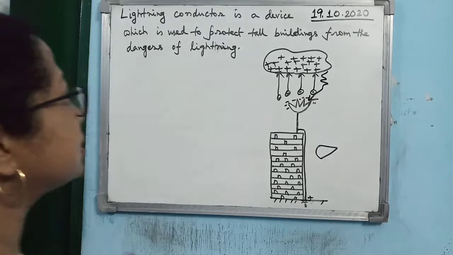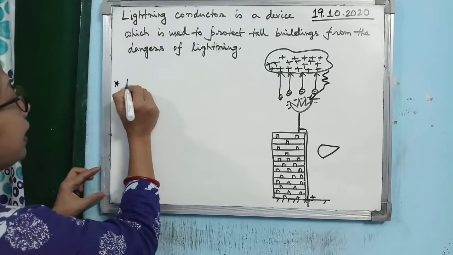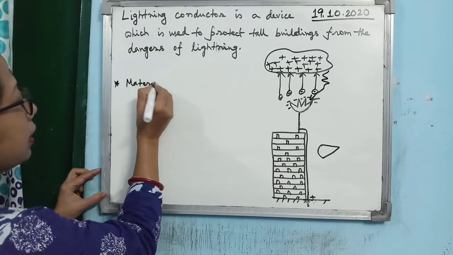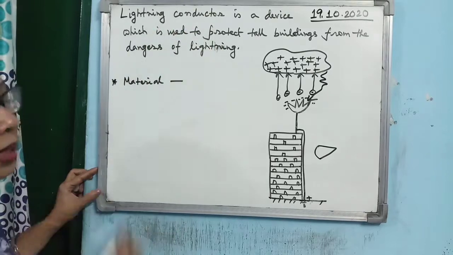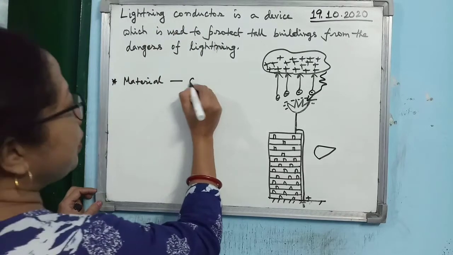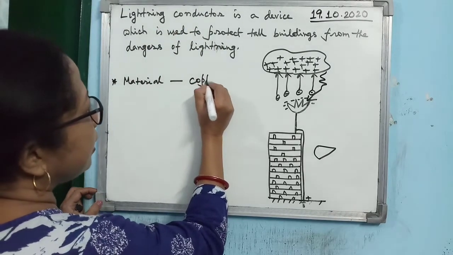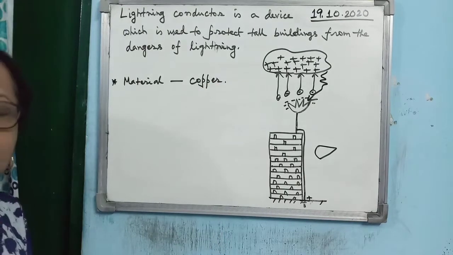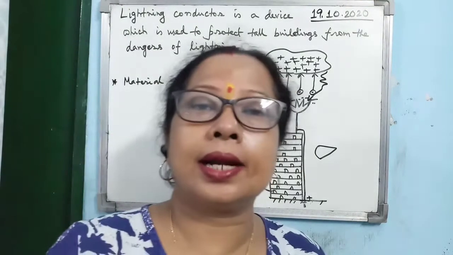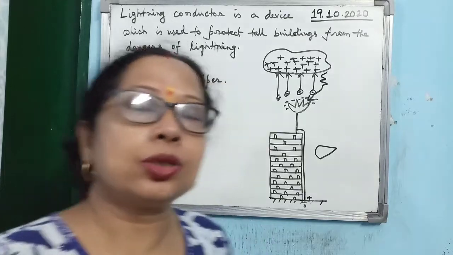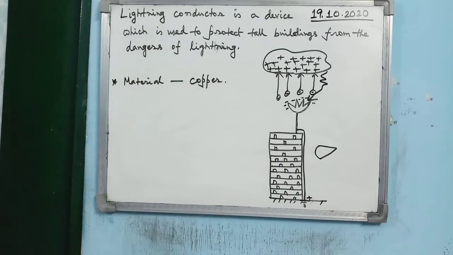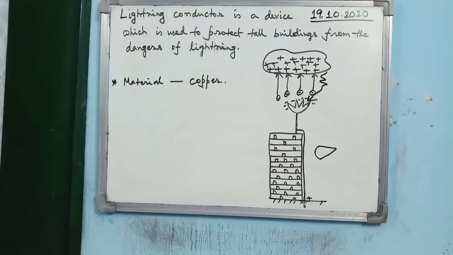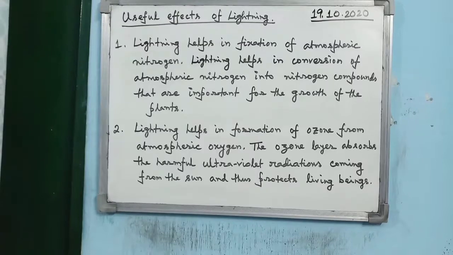Alright, now what is the material for a lightning conductor? I am writing only the term material; it is understood, material for lightning conductor. The material for a lightning conductor is copper, because copper is a good conductor of electricity. So this is the way, by using a lightning conductor, tall buildings can be protected from the effect of lightning. Although lightning is very dangerous to us,